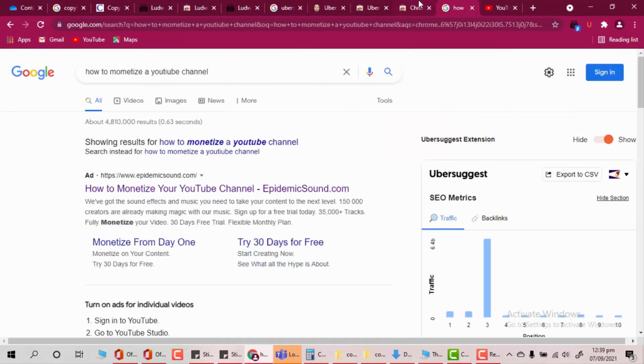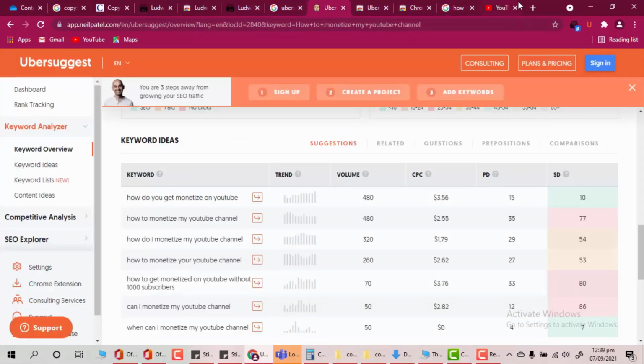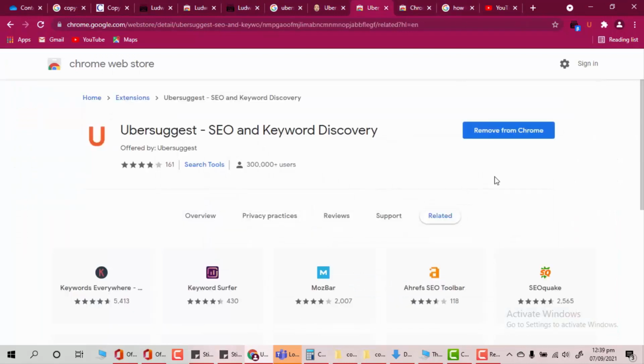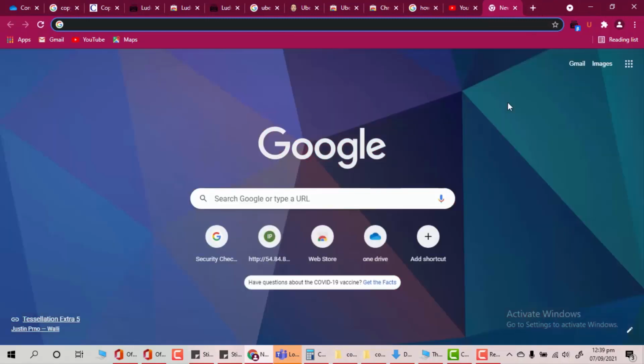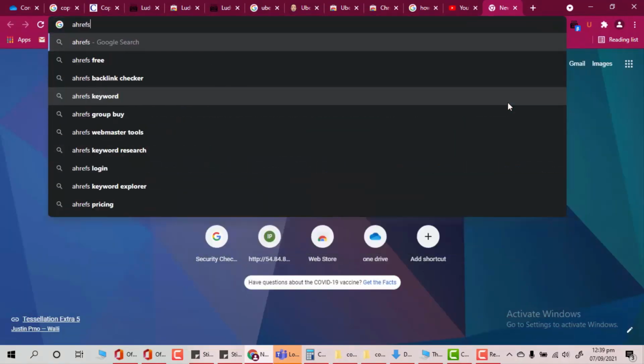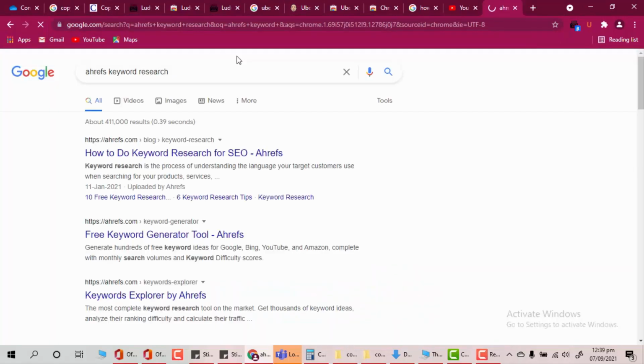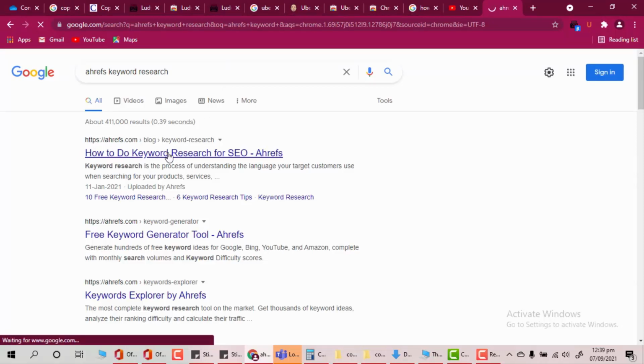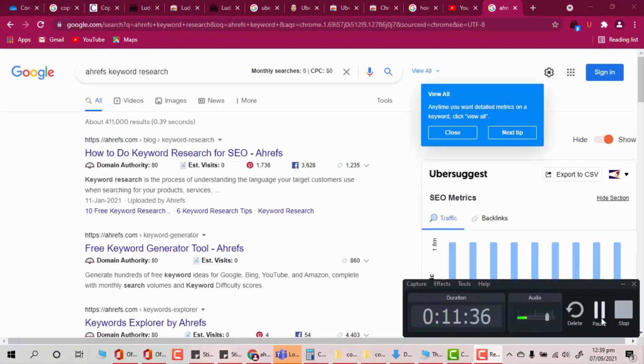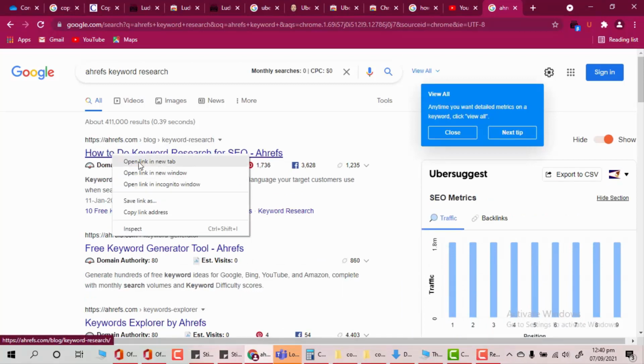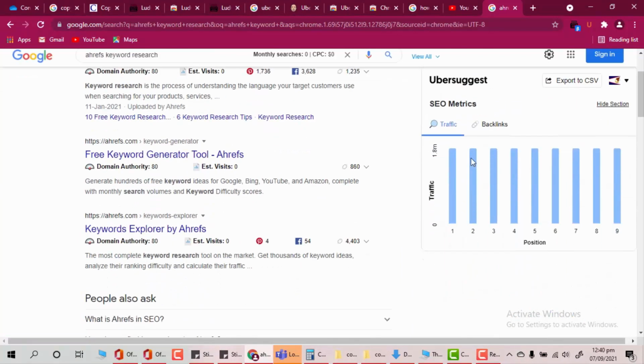That is another important thing you can use, and this information is free. You don't need to do anything extra. All you have to do is add a Chrome extension. Now I'm going to show you another free software, which is Keyword Research. Here it shows that there is a lot of information.